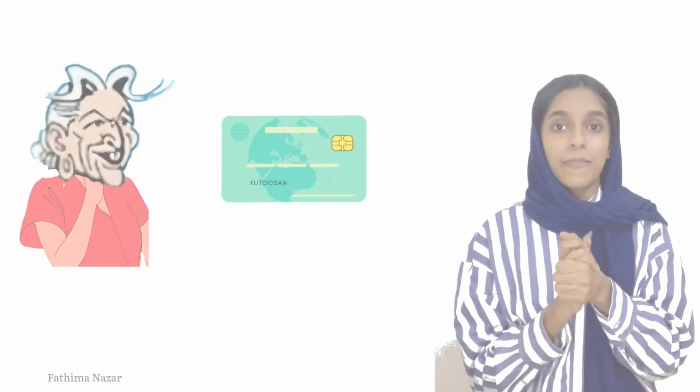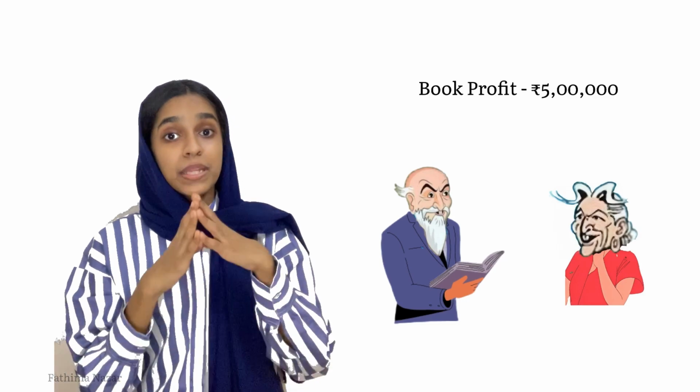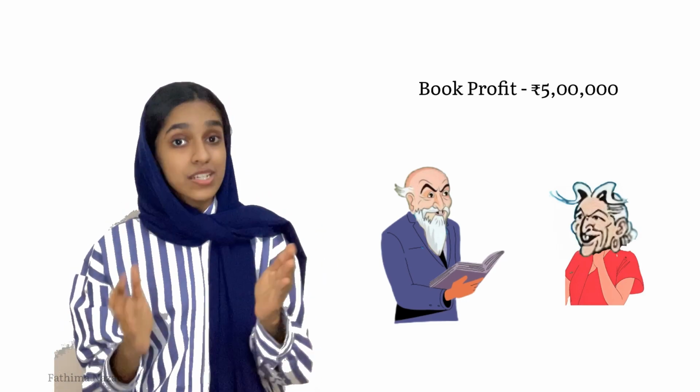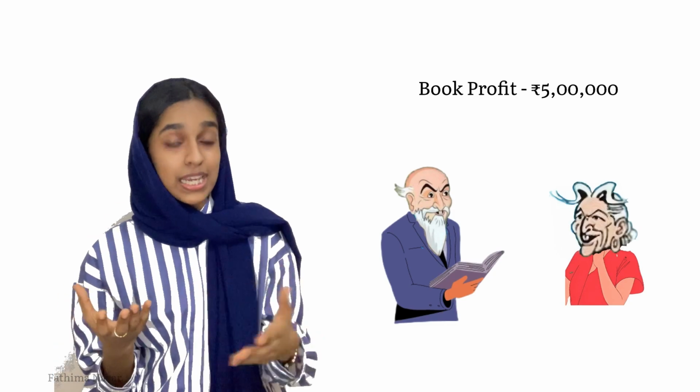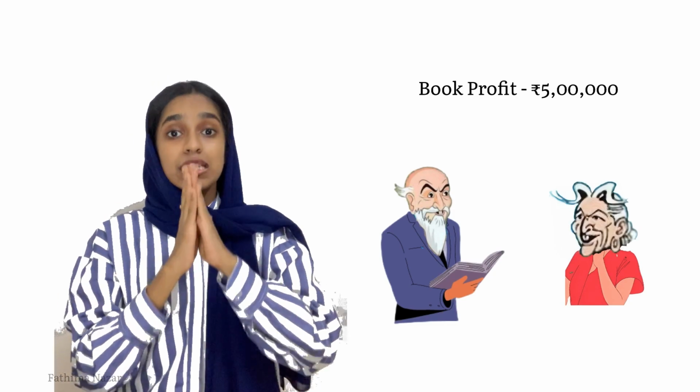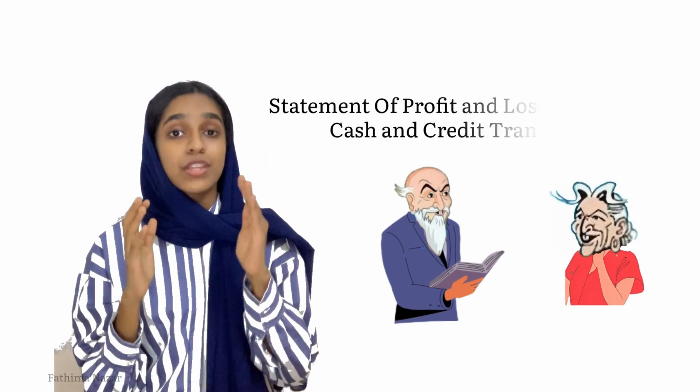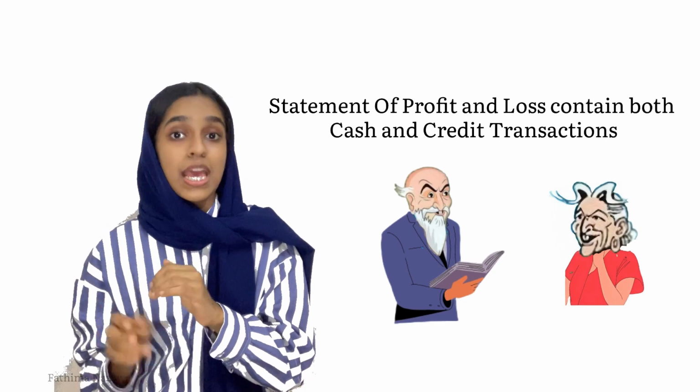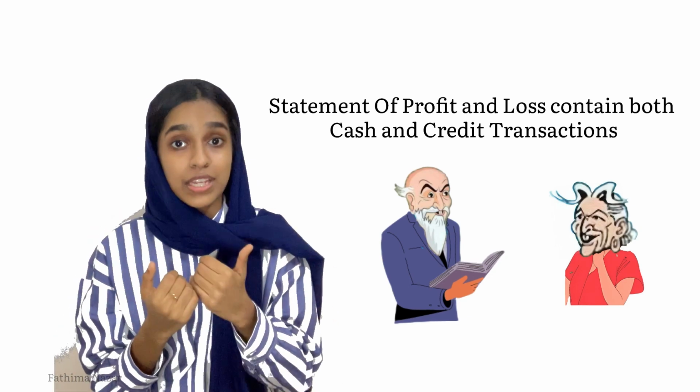Kutusin is in shock and he slowly explains the concept of cash flows and profits to Dagini. He tells her, Dagini, I had a book profit of 5 lakh, but these are not all cash transactions. I have both cash and credit transactions, and the profit and loss statement just reflects the profit of the year and not the cash that I have in hand.